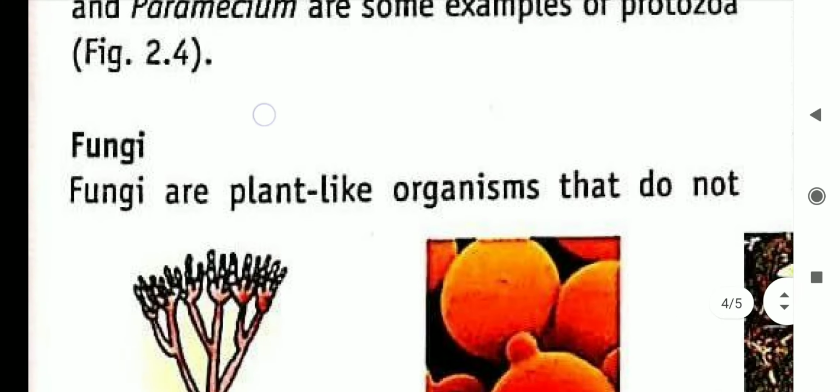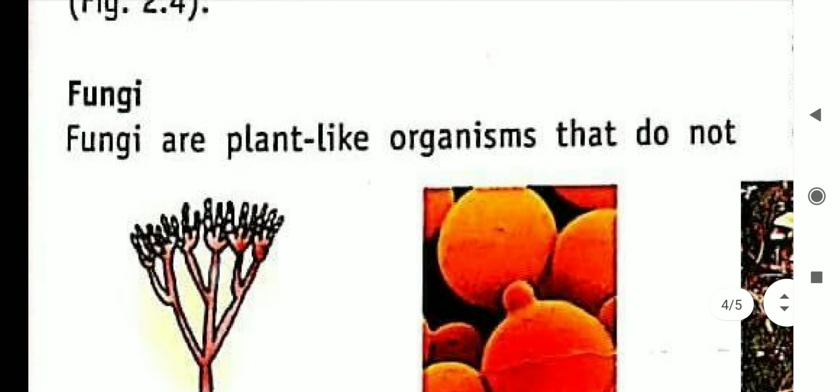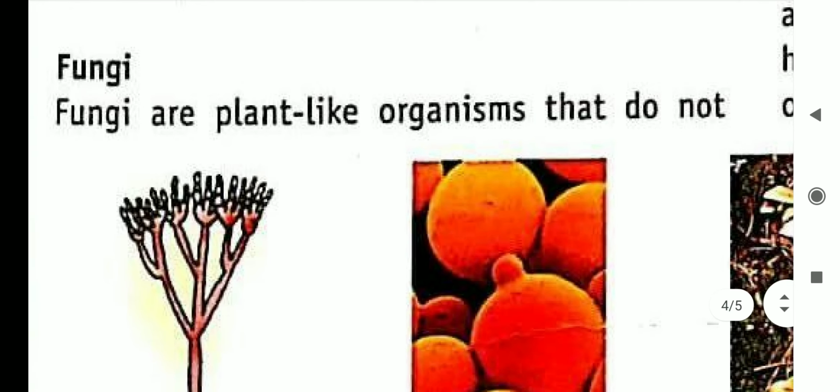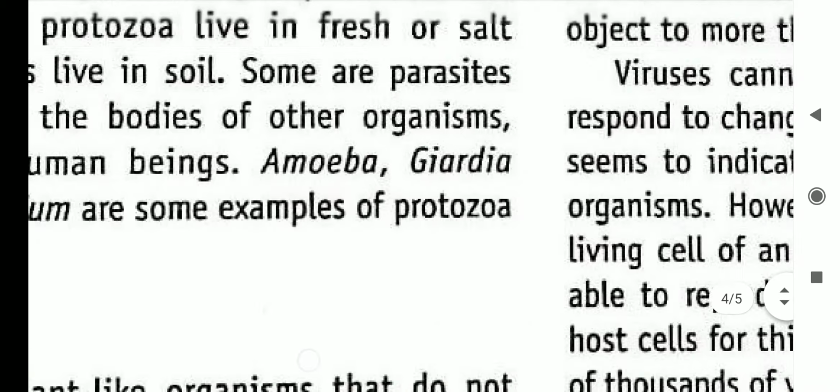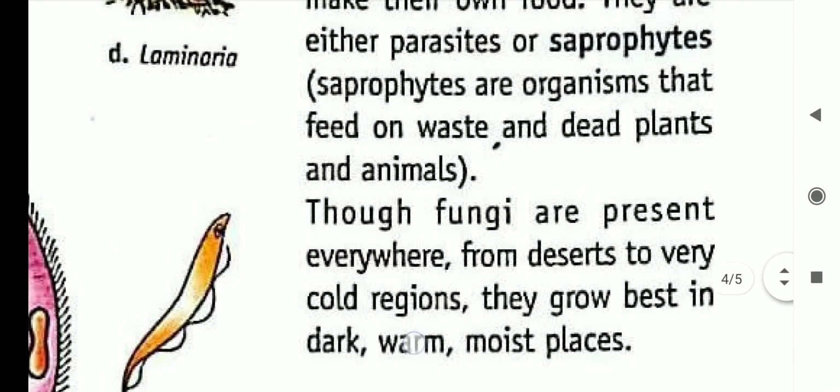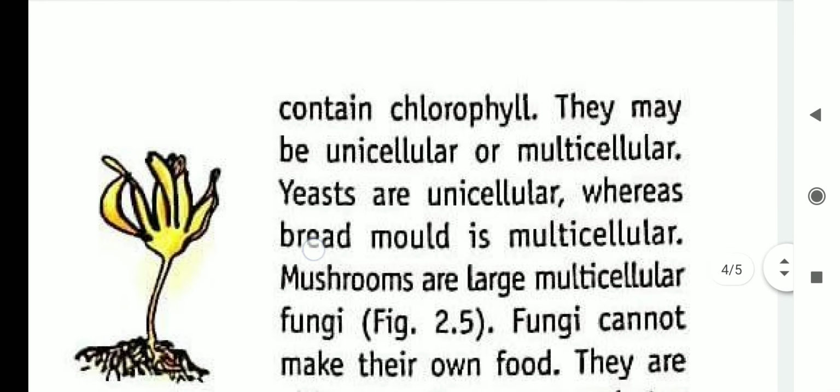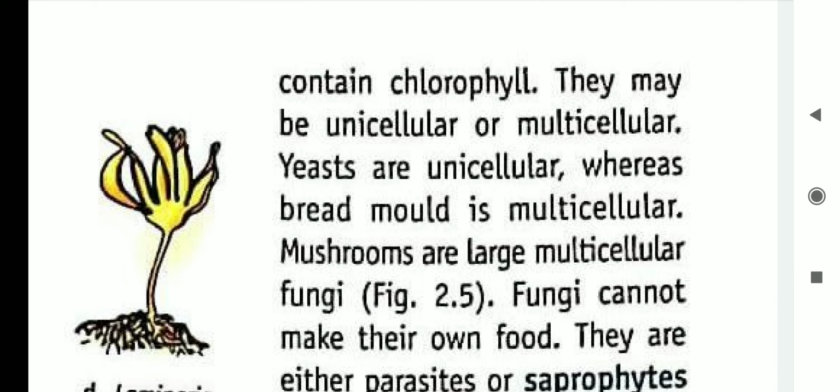Next is fungi. What are fungi? A plant-like organism that does not contain chlorophyll. It looks like a plant but doesn't have any chlorophyll in it. Algae don't look like plants but have chlorophyll and produce their food by photosynthesis. Fungi may be unicellular or multicellular.